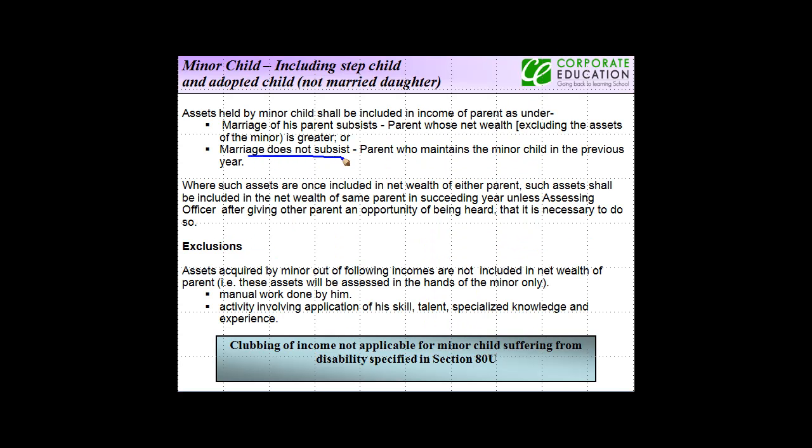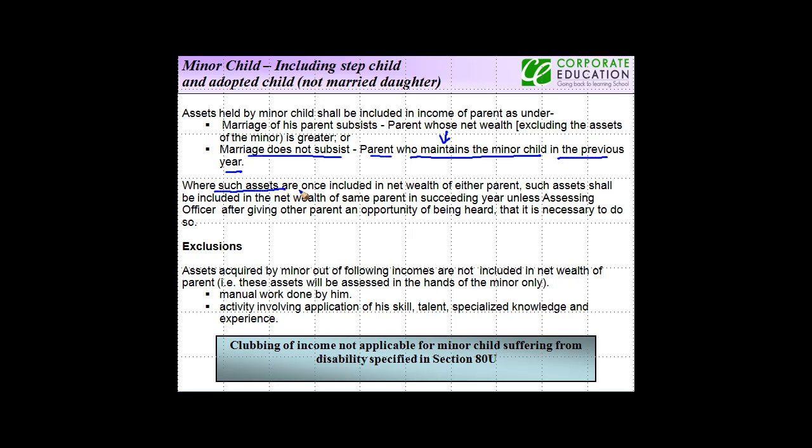If the marriage does not subsist, then the parent who maintains the minor child, means with whom he lives in the previous year. Okay, so in a nutshell, either the parent whose net wealth is greater, or the parent who maintains the child if the marriage does not subsist.